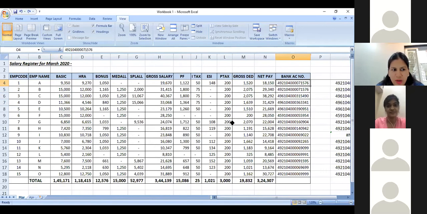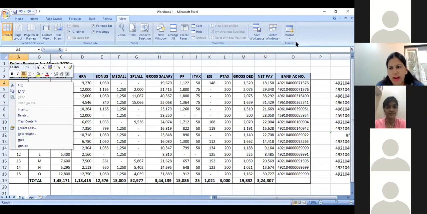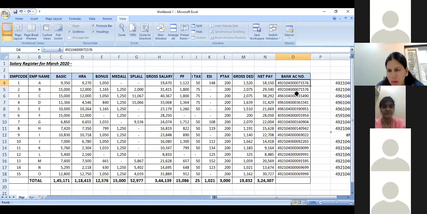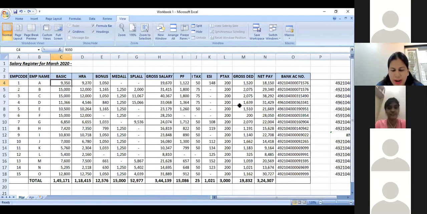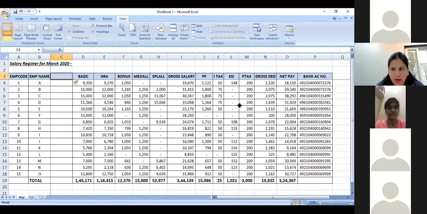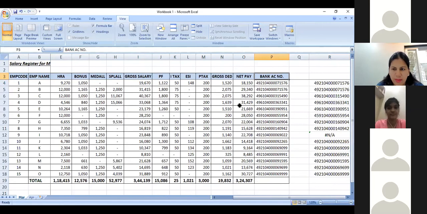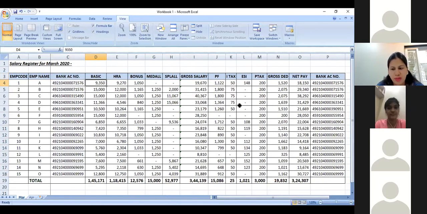But then if I go here, I have the employee code as a common option, or I have the bank account number, which is a common option. But since bank account number is appearing on the right, you cannot use it. So what you can do is, if you want the basic or anything, you can add a column here, and in your workbook or working papers, you can just select this entire column and move it here so that this is a common column, and then use it.